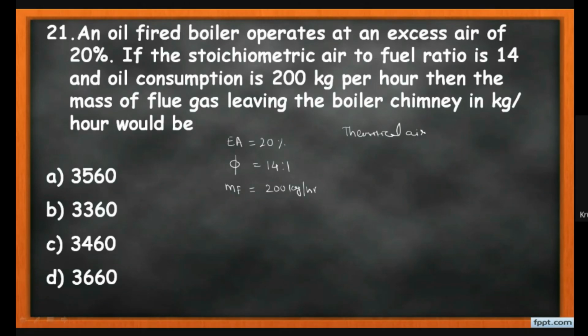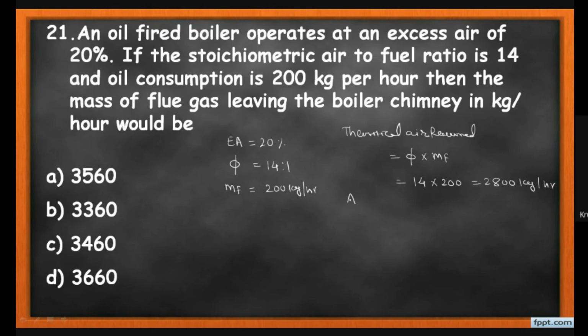Theoretical air required is equal to the stoichiometric ratio times the mass of fuel, 40 into 200, so we get 2800 kg per hour of air is required.